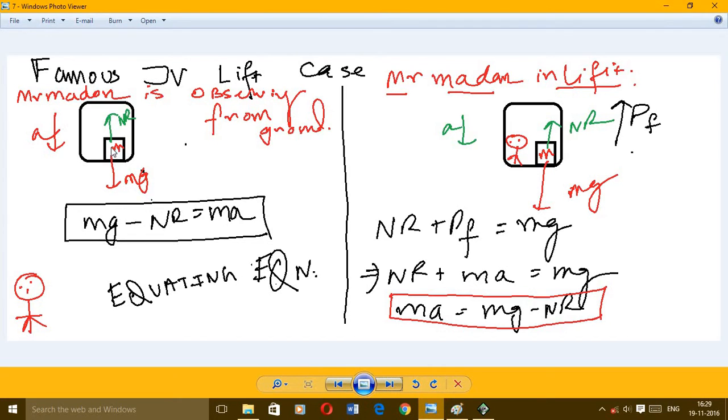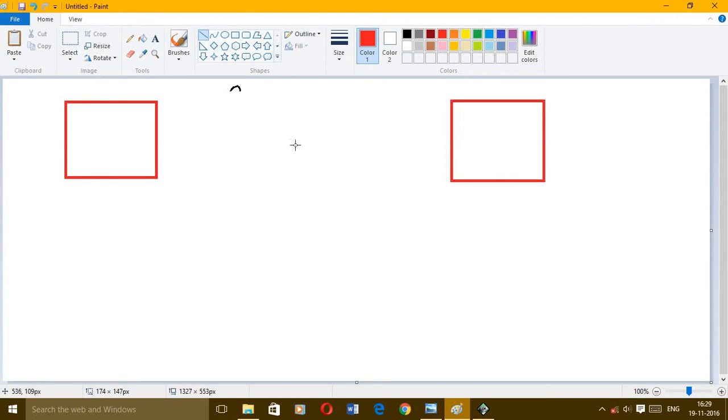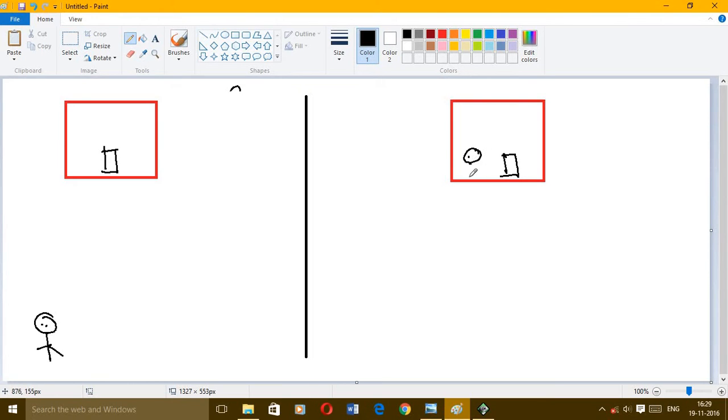Let's suppose this is lift 1 and this is lift 2, with a divider between them, and this is the particle kept inside the lift, and this is also a particle kept in the lift. Now the observer is out here, and in the second case the observer is inside this particular frame. Now what is going to happen?